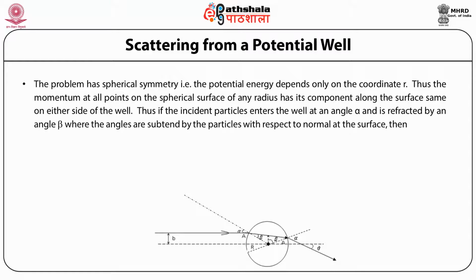Thus, if the incident particle enters the well at an angle alpha and is refracted by an angle beta, where the angles are subtended by the particle with respect to the normal at the surface, then m v1 sin alpha is equal to m v2 sin beta, and v2 by v1 is sin alpha by sin beta, which is equal to n, let us say. This is something like Snell's law of refraction of light at the interface of two media.